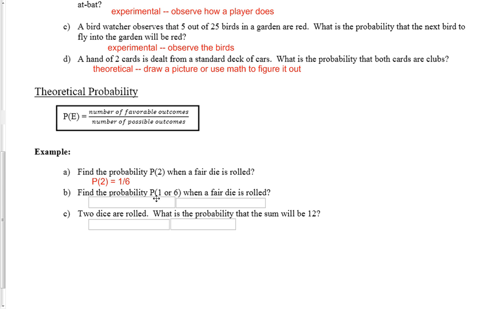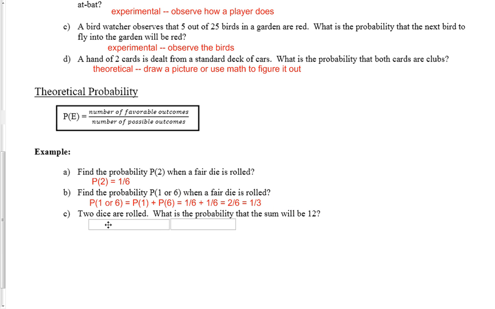Probability of rolling a 1 or 6, P of 1 or 6, when a fair die is rolled. Well, we need to find the probability of 1 and the probability of 6 and add them together, because there's an OR, and 1 and 6 are mutually exclusive events. That means they can't happen at the same time. You can't have a 1 and a 6 at the same time when you roll one die. So the probability of 1 or 6 is equal to the probability of 1 plus the probability of 6. We know that each of those has a 1 in 6 chance of happening. So we add those together to get 2/6, which reduces down to 1/3.